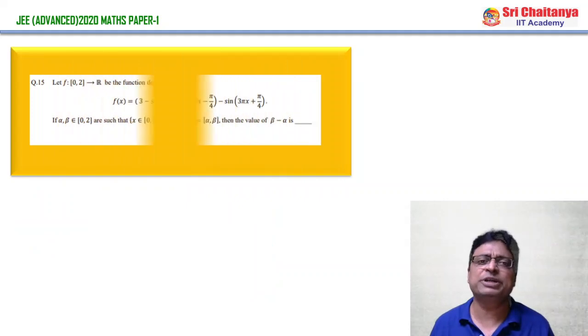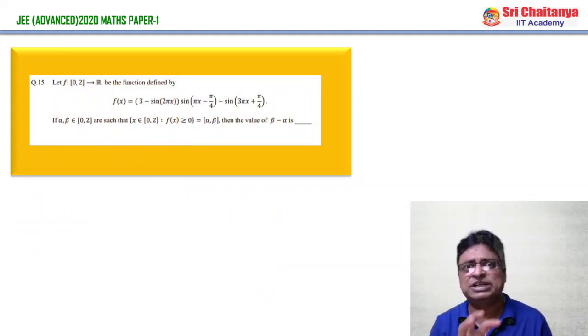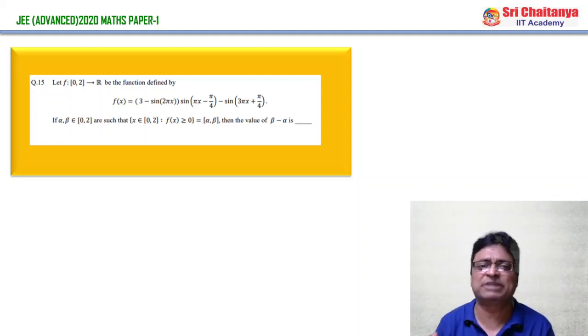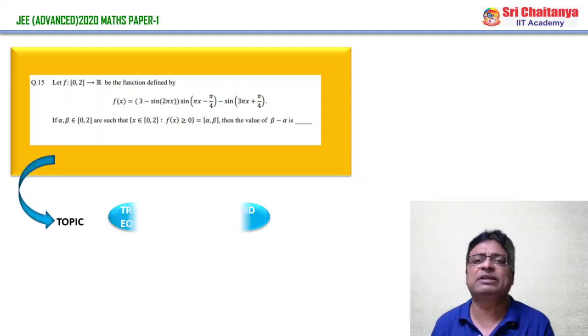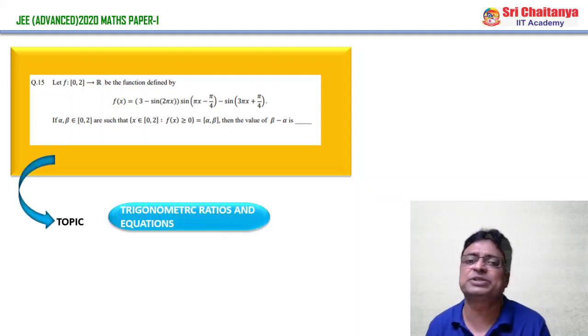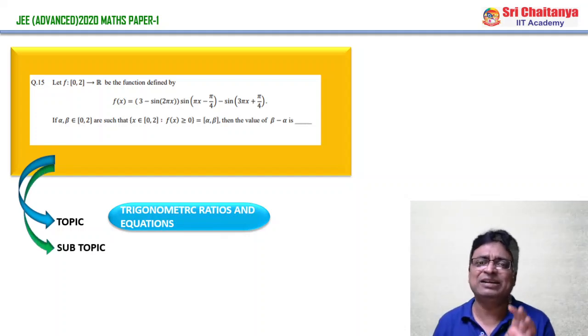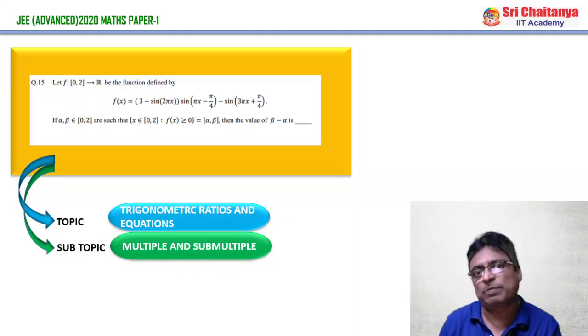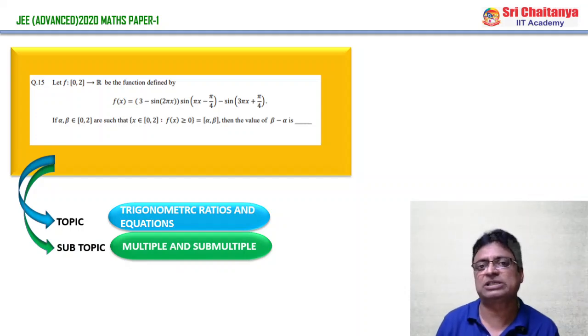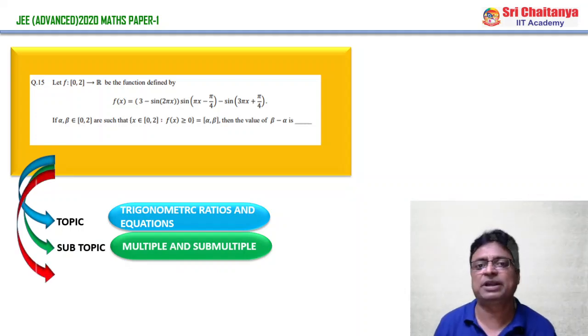Now coming to question number 15. And of course it is a function given, and trigonometric functions are given and somewhat closed interval or something like that. So it's very trivial that it is straight away the problem from what? Trigonometric ratios and equations. And there they asked the question under what? Multiples and submultiples, where applying the multiples and submultiples concepts for solving this kind of trigonometric equations is required.